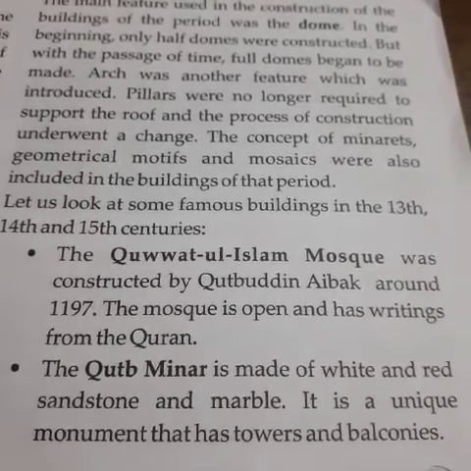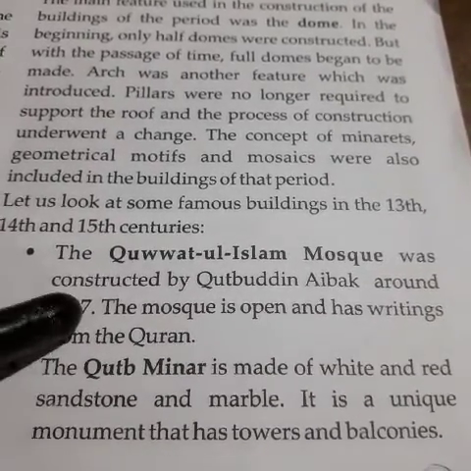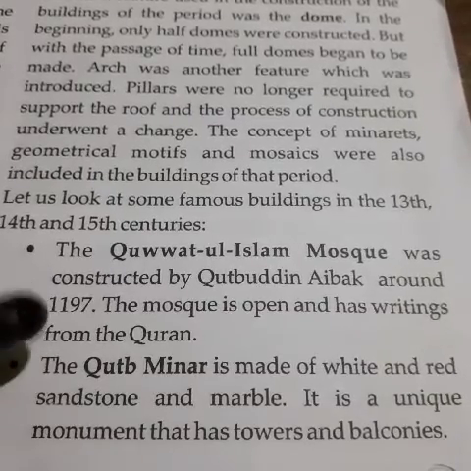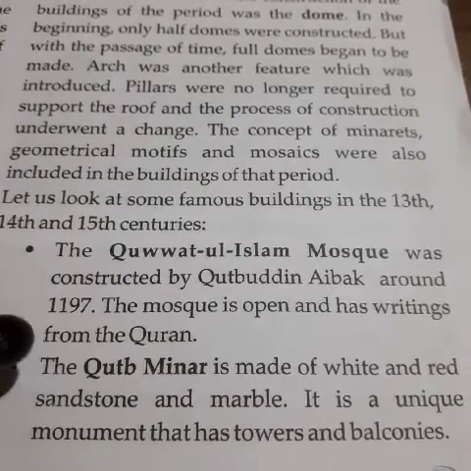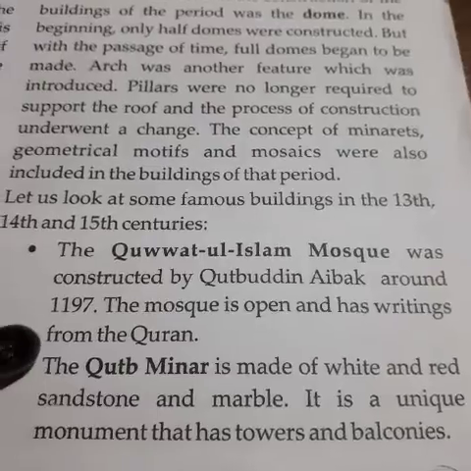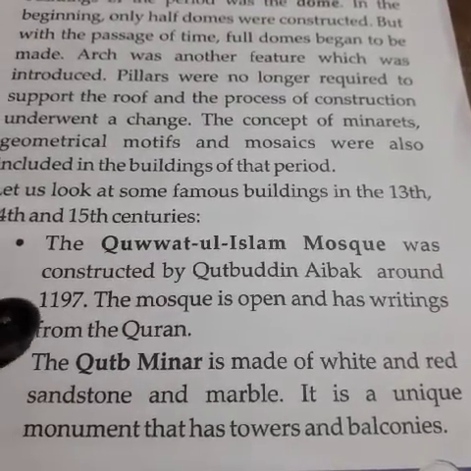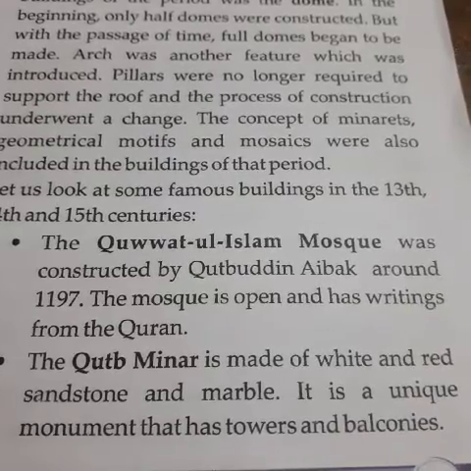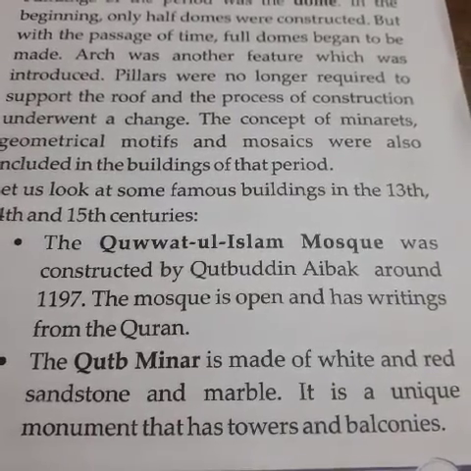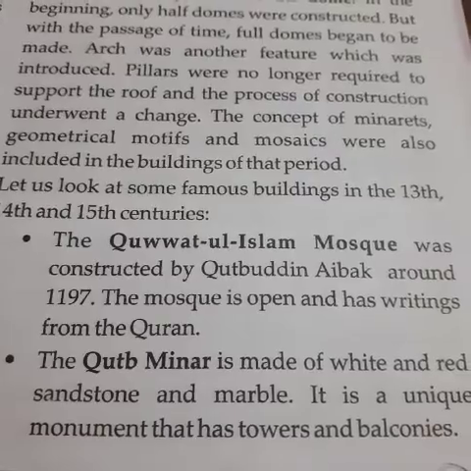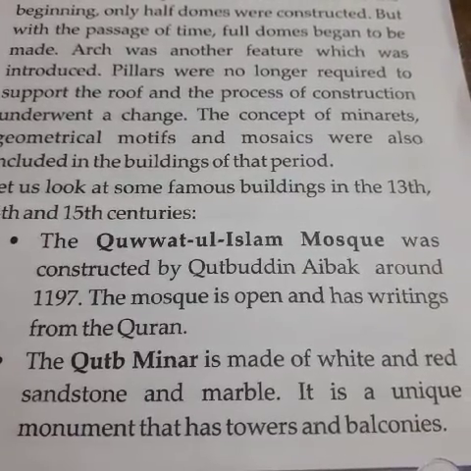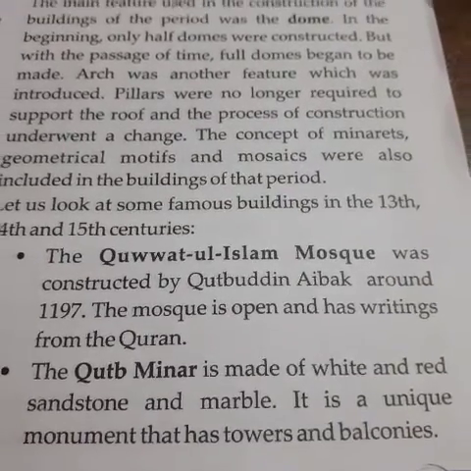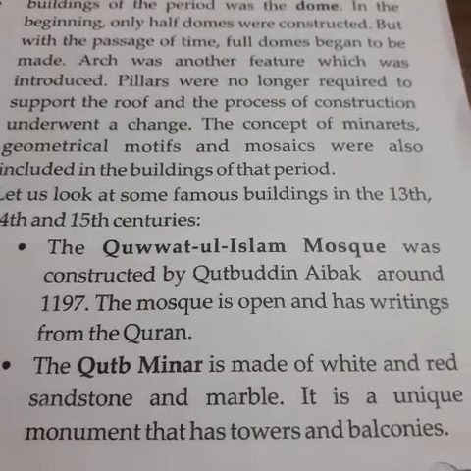The Quwat-ul Islam Mosque was constructed by Qutbuddin Aybak around 1197. The mosque is open and has writings from the Quran. The Qutub Minar is made of white and red sandstone and marble. It is a unique monument that has towers and balconies, both.